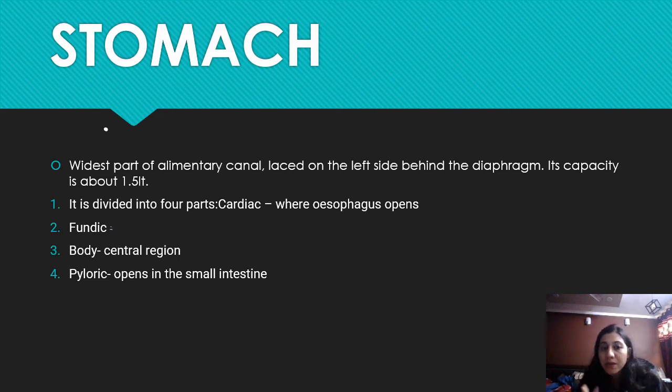Now the stomach is divided into four parts: cardiac, fundic, body, and pyloric. Cardiac is the first part where the esophagus opens. Then fundic, then body, and the last one is the pyloric, which opens up into the small intestine. If we eat heavy food, rich in fat and carbohydrate, it takes time to digest, around 4 to 5 hours.